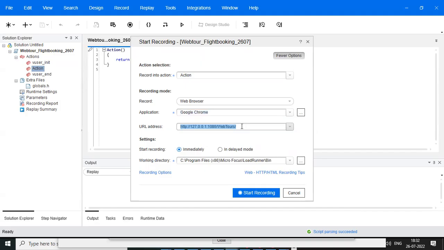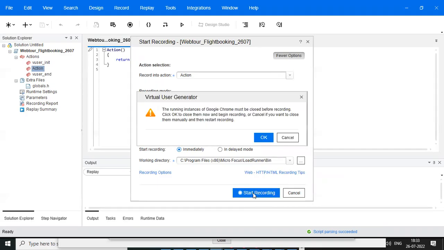And after that, this is the flight booking application, that is why I gave this flight booking application URL. Maybe if you are doing Facebook, you can give Facebook. Maybe if you are doing some LIC application, you can give the LIC application site. But now which application am I doing? The Web Tours application, as a flight booking application. So I copied and pasted it here. And after that, we need to start recording.